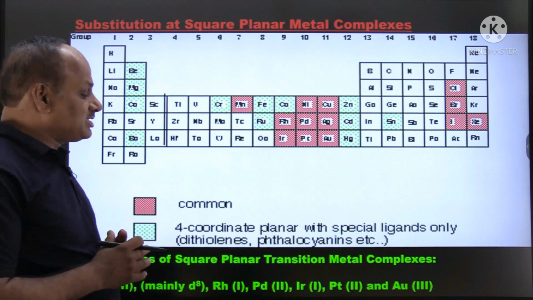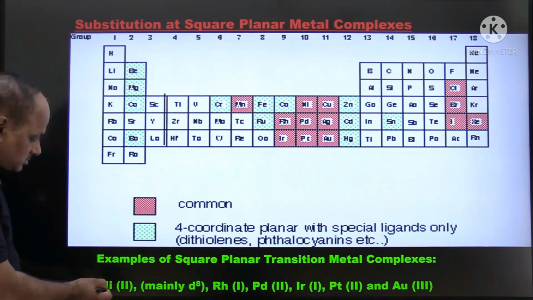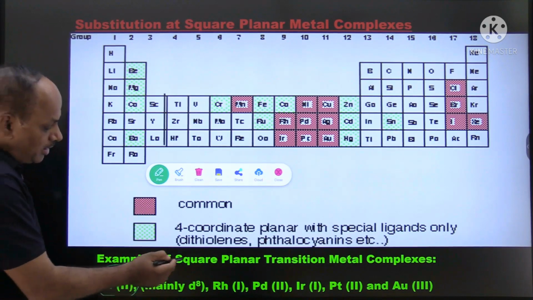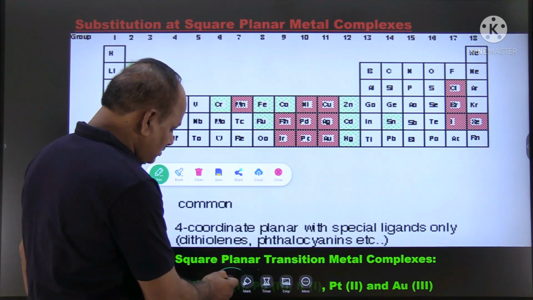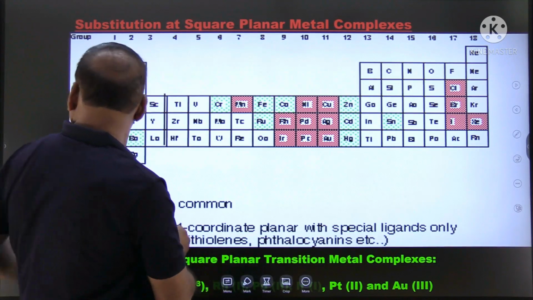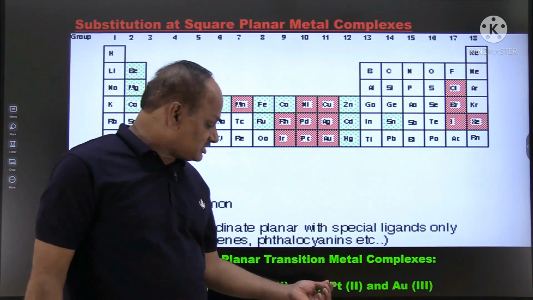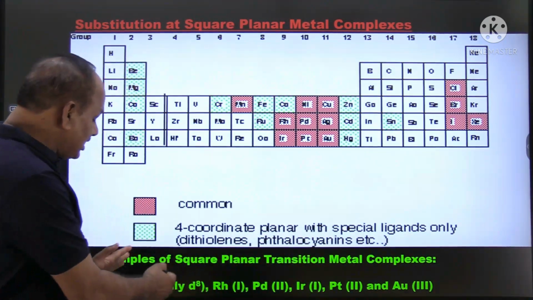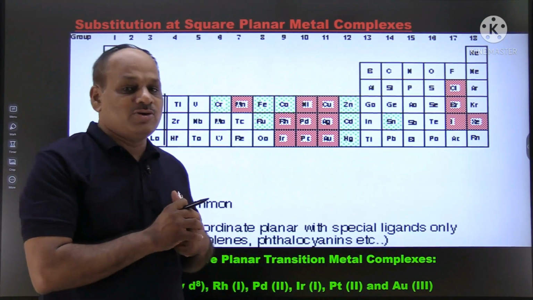Particularly, square planar transition metal complexes are shown by nickel in the +2 oxidation state, which has the d8 configuration, then rhodium in the +1 oxidation state, palladium in +2, iridium in +1, platinum in +2, and gold in the +3 oxidation state. Mainly it is the d8 configuration that shows square planar complexes.